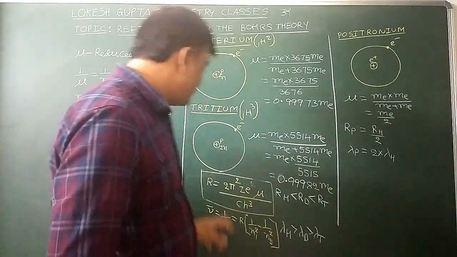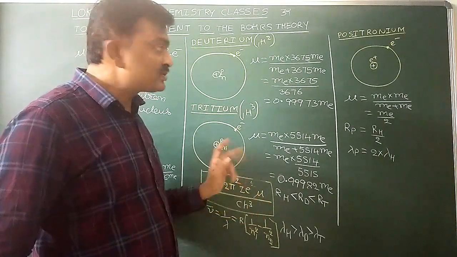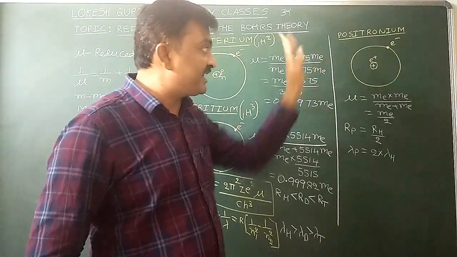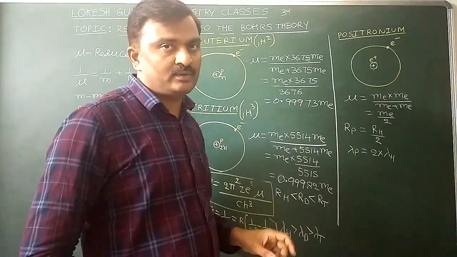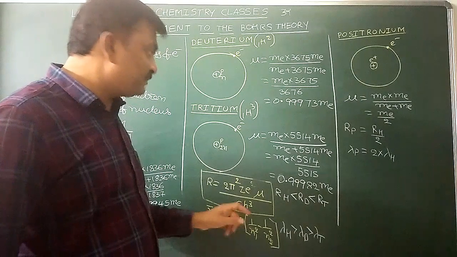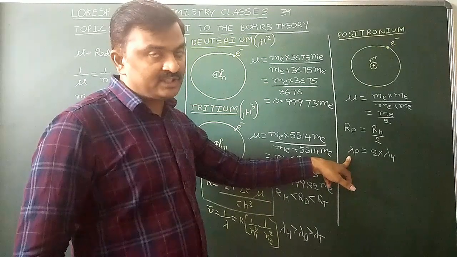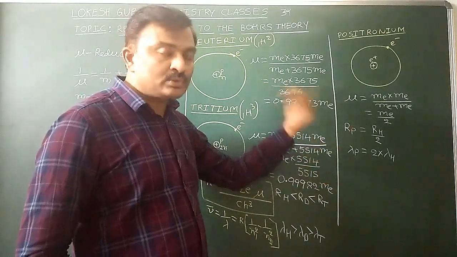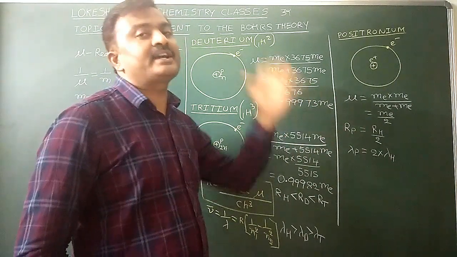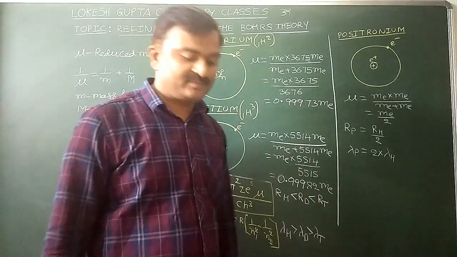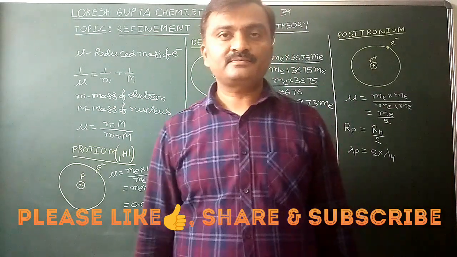So now the Rydberg's constant: here in the numerator mu is there. So that's why Rydberg constant for this hypothetical atom, positronium, is half of the Rydberg constant for hydrogen. Next, wavelength and Rydberg's constant are inversely proportional. Due to this reason, wavelength of a particular spectral line in positronium is 2 times the wavelength of the same electronic transition spectral line in hydrogen. 2 times is the answer. So it is the refinement to the Bohr's theory.